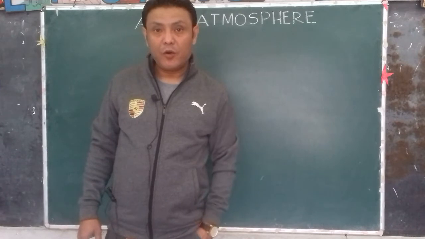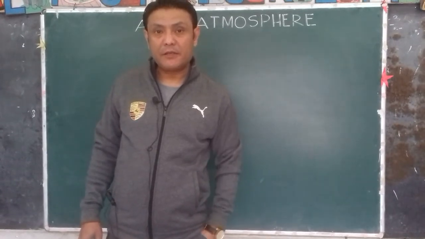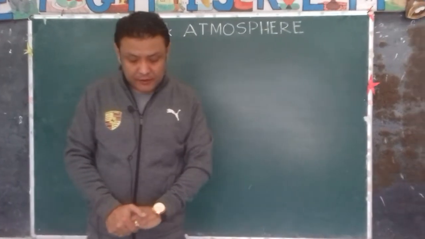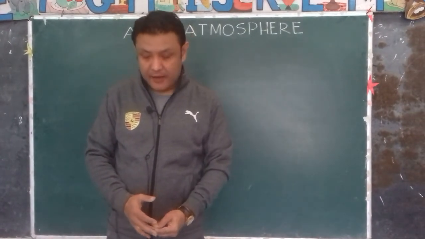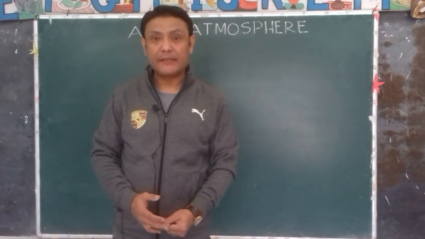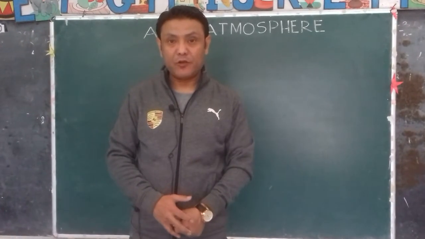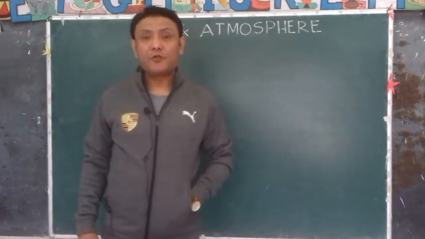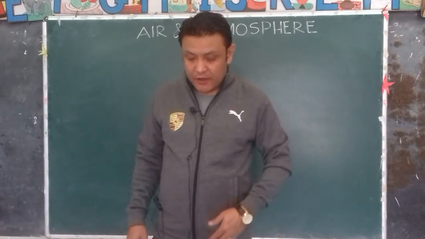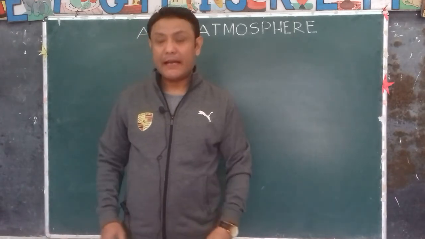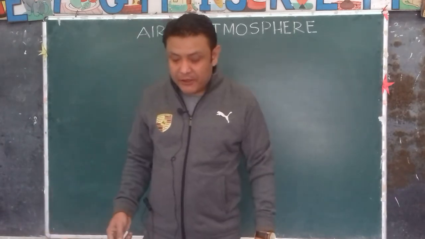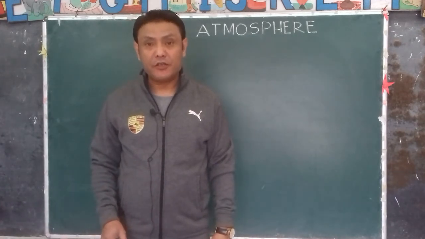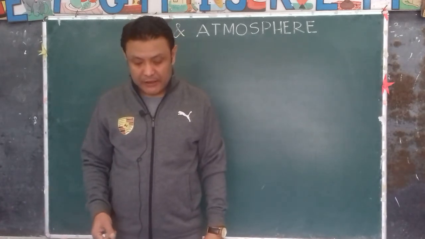Today we will study chapter number 7, air and atmosphere. Today we will talk about the composition of air and the uses of different gases that make up the atmosphere. So without wasting time, I just want to tell you what air is. Air is a mixture of gases. It is a mixture of different gases, and it is mainly composed of nitrogen and oxygen. The composition of gases we'll talk about a little bit later.